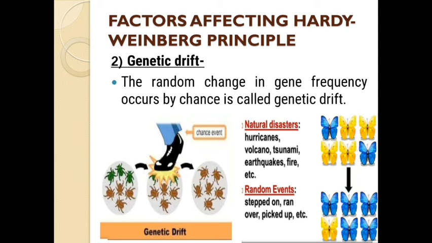So my dear student, so far we have learned two factors affecting the Hardy-Weinberg principle or equilibrium. Number one is gene flow or gene migration, and number two is genetic drift. I hope you have understood genetic drift. In one generation some gene frequency may be more, but in the next generation that frequency may be very less. So there is a chance of evolution, isn't it?